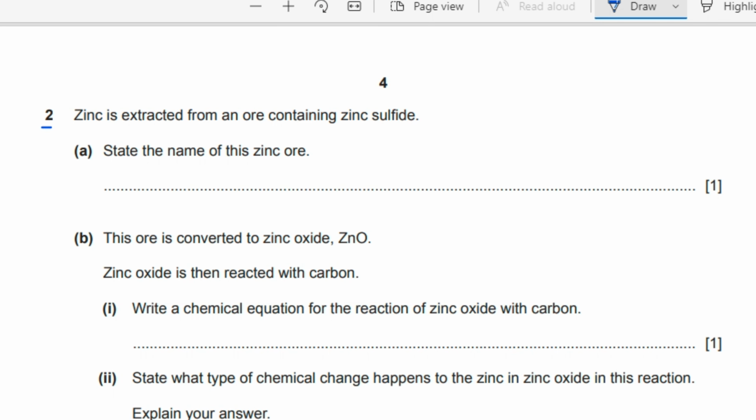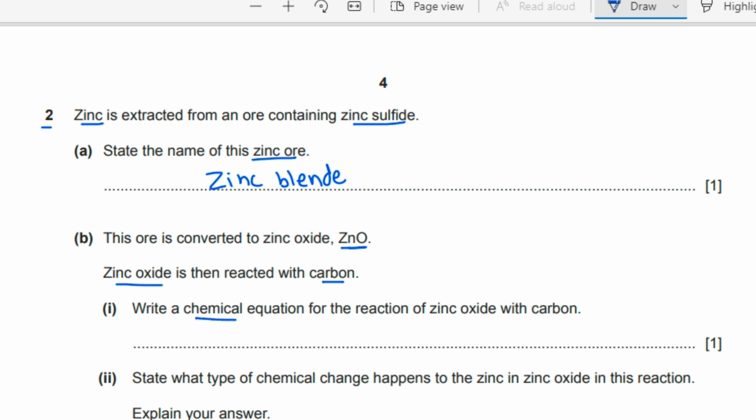Question number 2. Zinc is extracted from an ore containing zinc sulfide. State the name of this zinc ore. The name of zinc ore is zinc blende. This ore is converted into zinc oxide. Zinc oxide is then reacted with carbon.